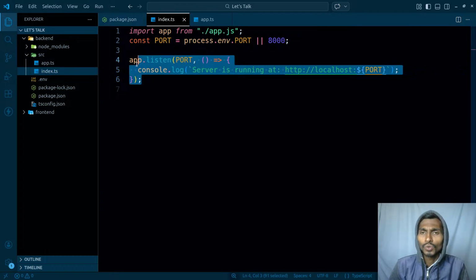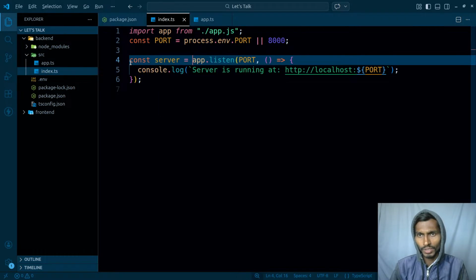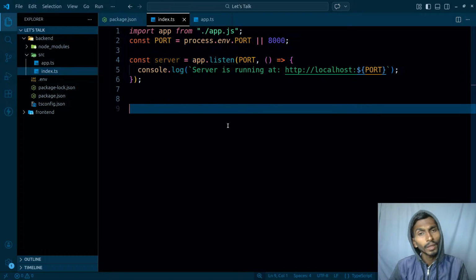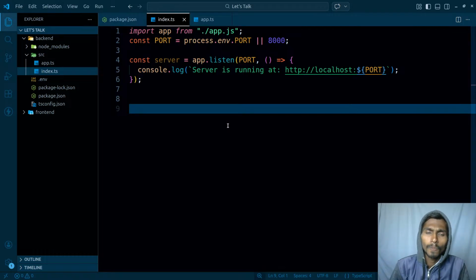Never mind. So I got it here, and once I got it here, I will be getting the server from here. Once I got the server, that's great. After that, I have to just create a WebSocket connection as well over here. That's fine. So what can I actually do?